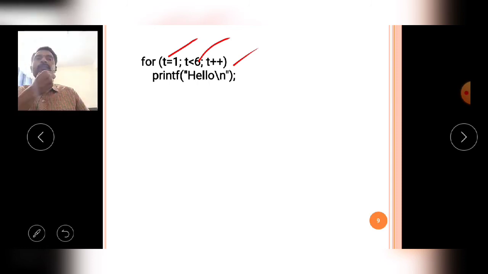That is the only difference between the while loop and the for loop. So in the C language there are 3 types of looping control statements, called repetition control statements: number 1 while loop, number 2 do while loop, number 3 for loop.